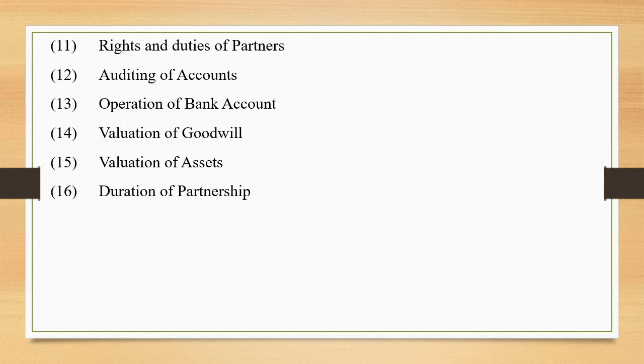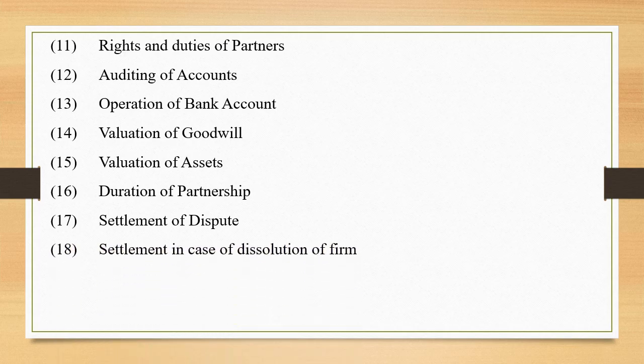Next, duration of partnership. The period of partnership, if any. In case the partnership is at will, duration of notice required by the retiring partner. Next, the settlement of dispute. In case the dispute arises among the partners, how will it be solved? Next, settlement in case of dissolution of the firm. The manner in which the accounts will be settled in case of dissolution of firm.